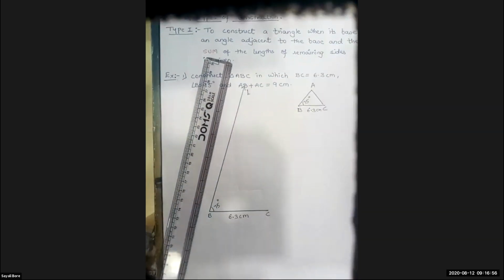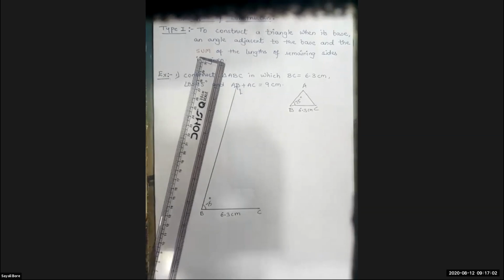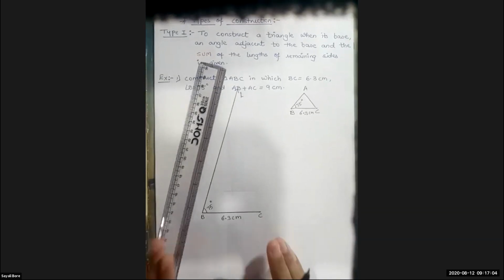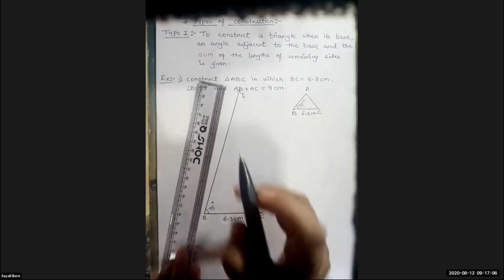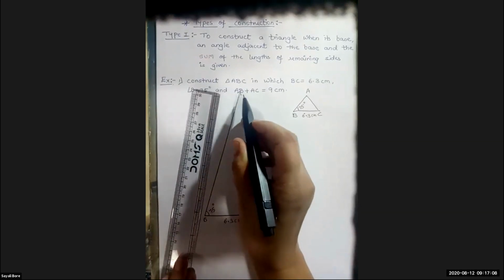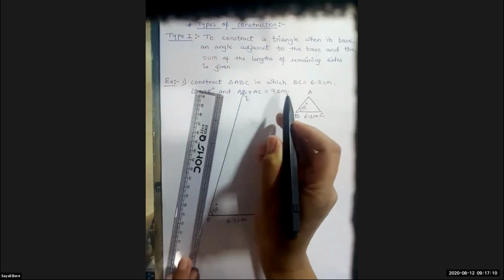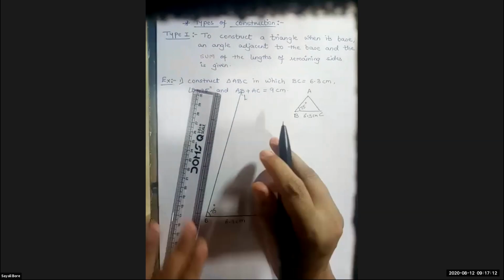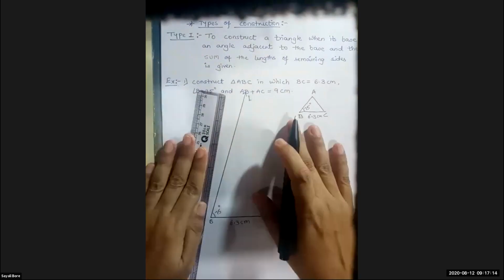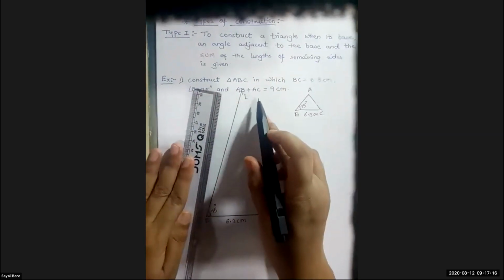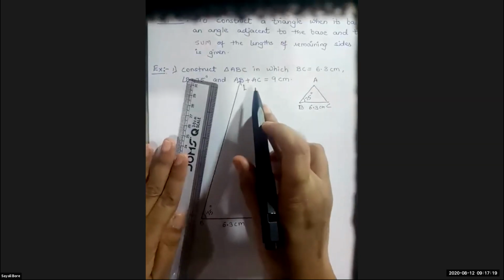Now what is our next step? Now you must be confused that what is this AB plus AC is equal to 9 centimeters. So let's clear that. Now AB plus AC, these are the remaining two sides of the triangle. Correct?